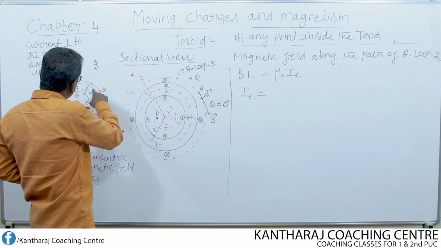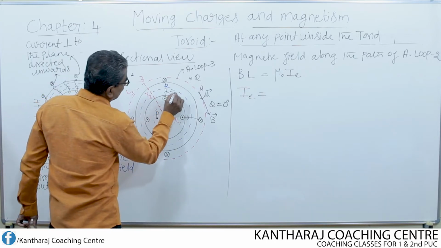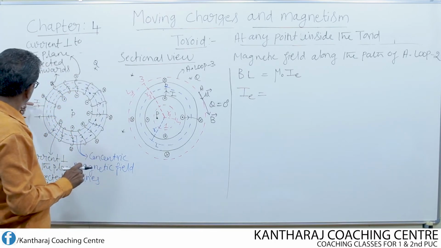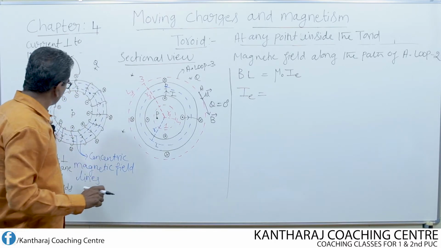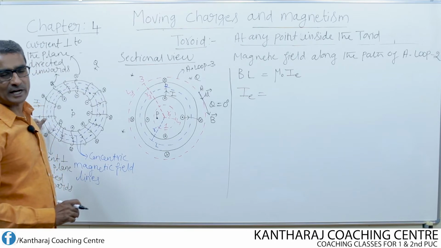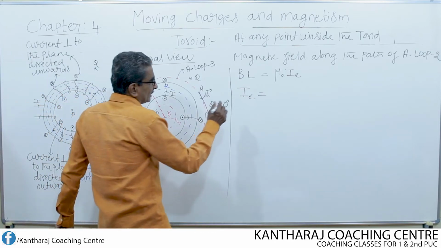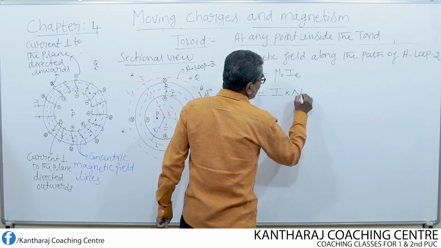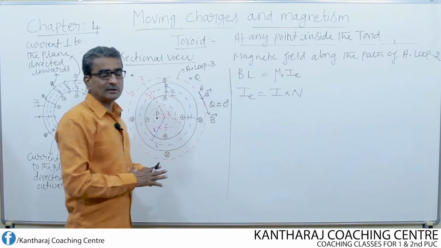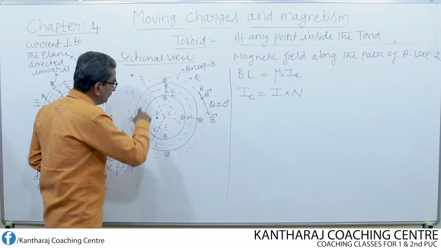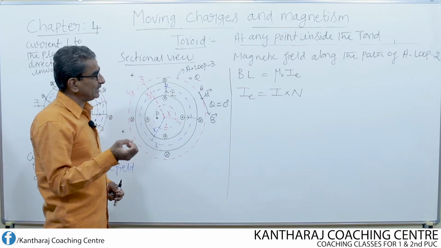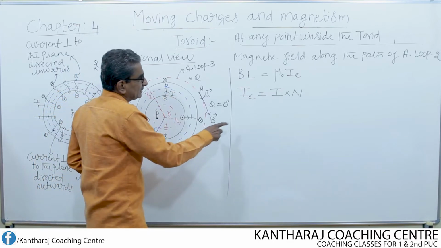What is the current flowing through each turn? Through each turn the current flowing is I, because the current I enters through one end of the toroid and comes out through the other end. So IE is the current flowing through each turn multiplied by the total number of turns enclosed within the Ampere loop 2. What will be the total number of turns enclosed? It is N.